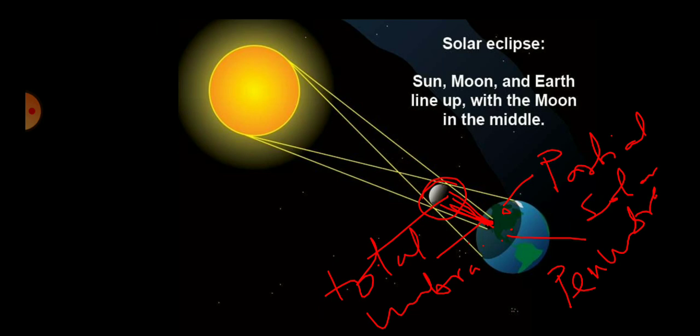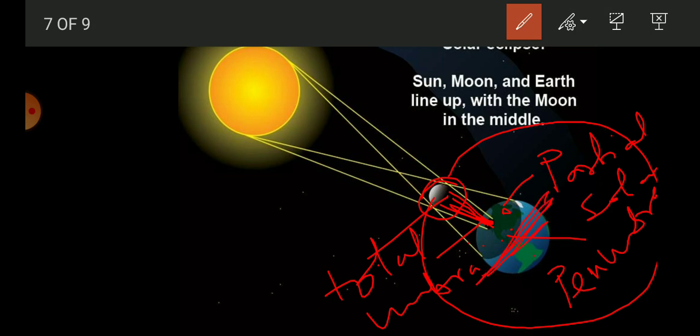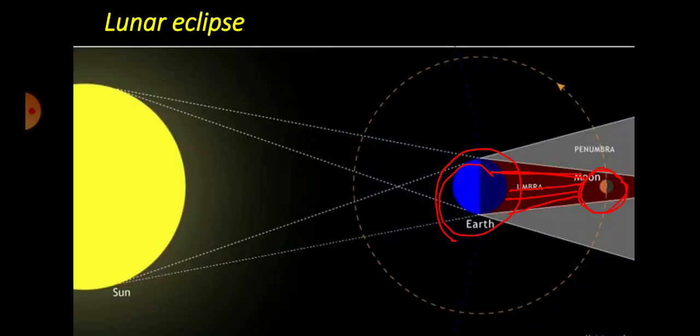For the solar eclipse, we can see it in the daytime, and of course it is on the no moon day. Why is it on the no moon day, students? You can see clearly here, this is the orbital path of the moon. This is the day portion and this is the night portion. The people who are living in the night portion, the dark portion of the earth, cannot see the moon at all in the sky. So of course it is on the no moon day. So students, remember that solar eclipse occurs on no moon day, whereas lunar eclipse always occurs on full moon day.